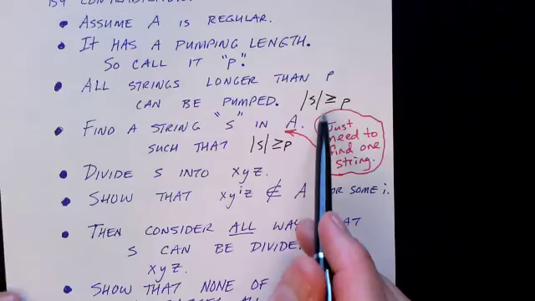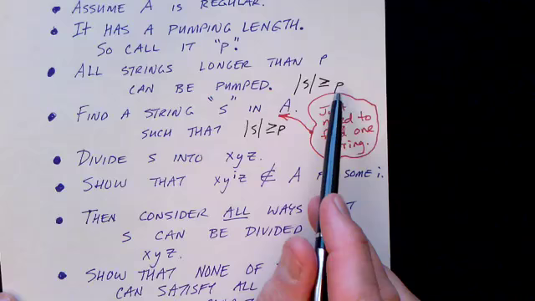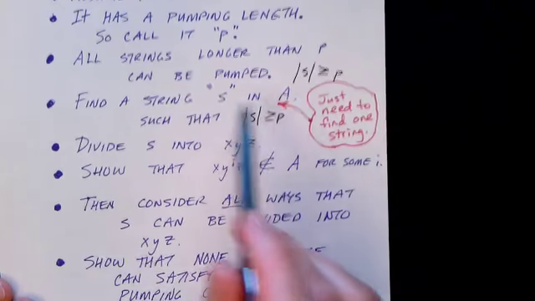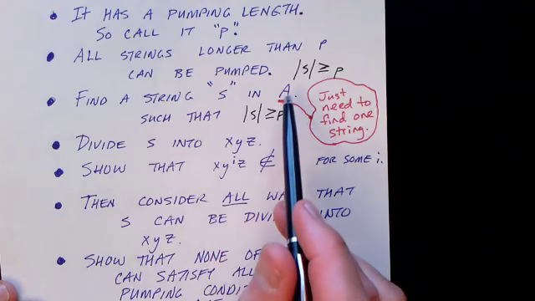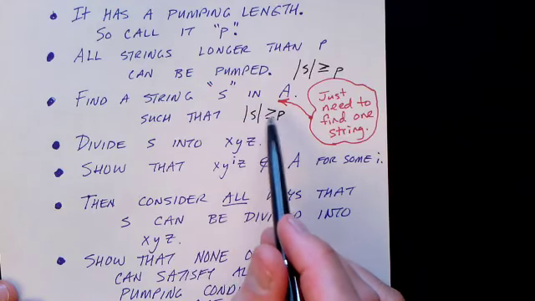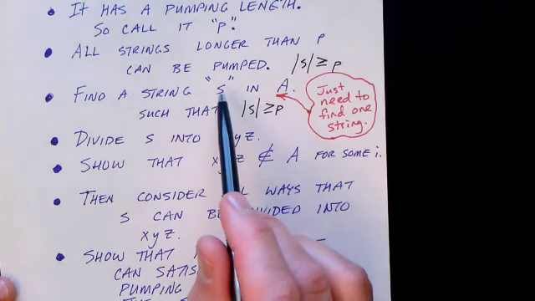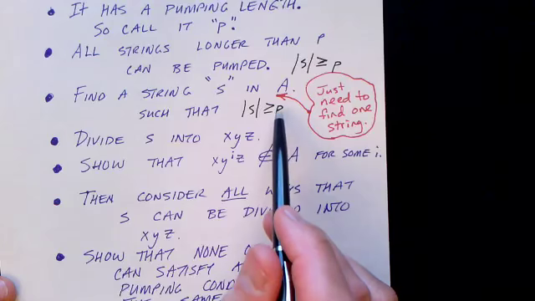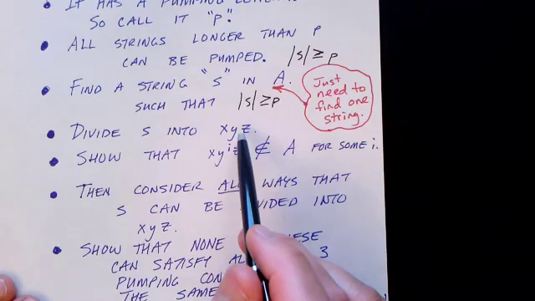Okay, all strings that are not shorter than P can be pumped. So what we do is we find a string that we know to be in the language. We make sure that the length of the string is greater than or equal to P, and it can be any string, but we find a string that's in the language whose length is longer than P. And then we divide it into 3 parts.